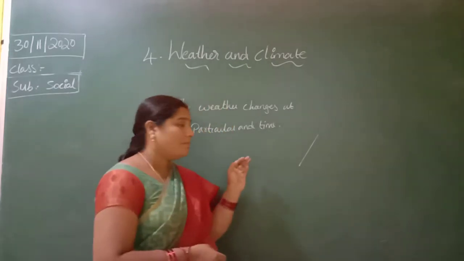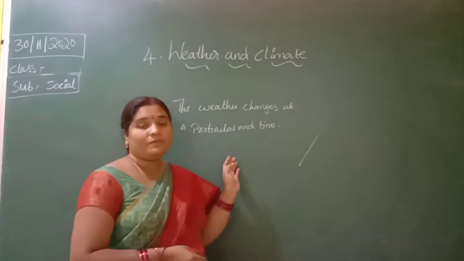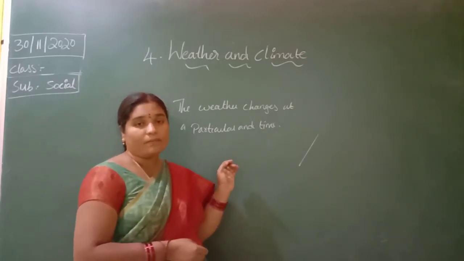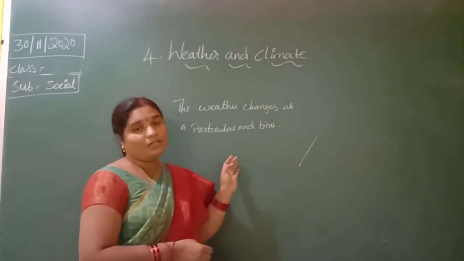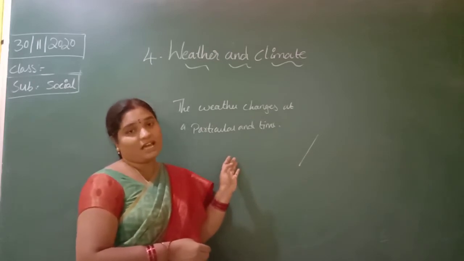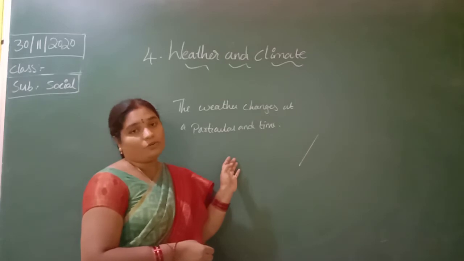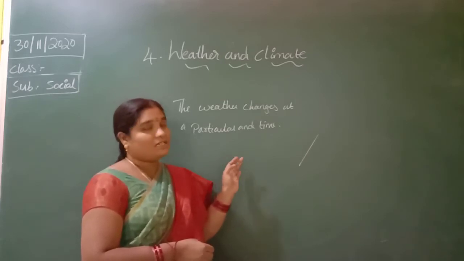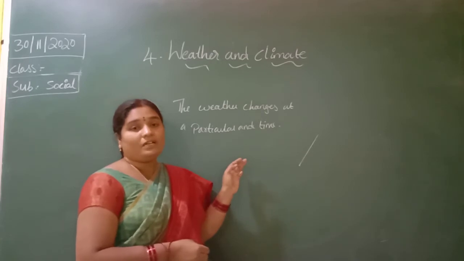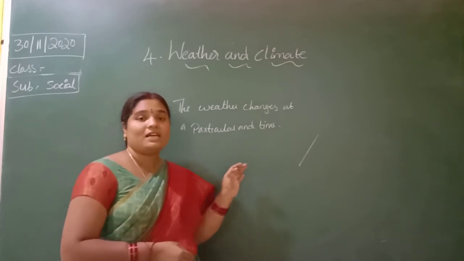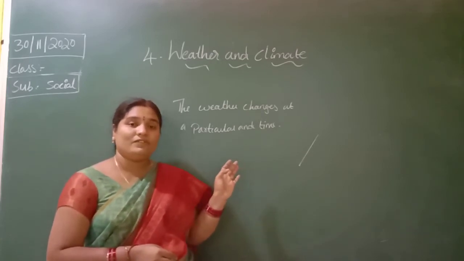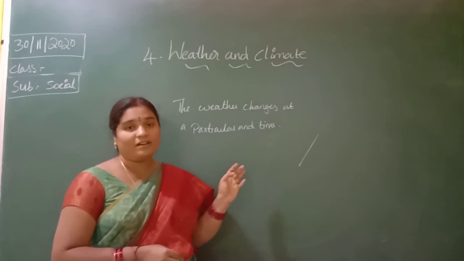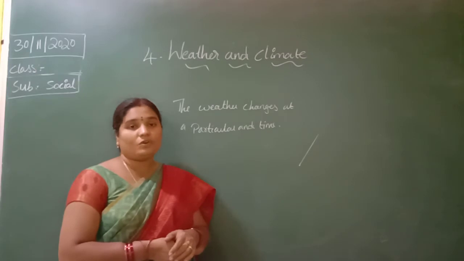In the monsoon we like to eat hot food and we wear raincoats and gumboots. In winter we like to eat and drink hot drinks and we wear woolen clothes. In summer we like to drink cool drinks and wear cotton clothes, and light colored clothes.